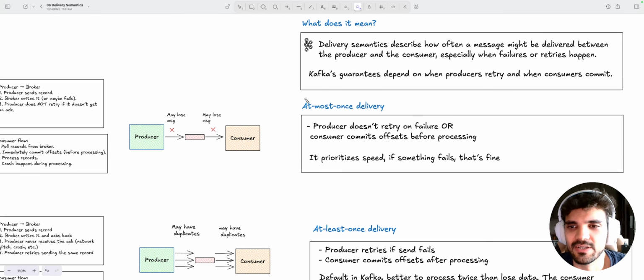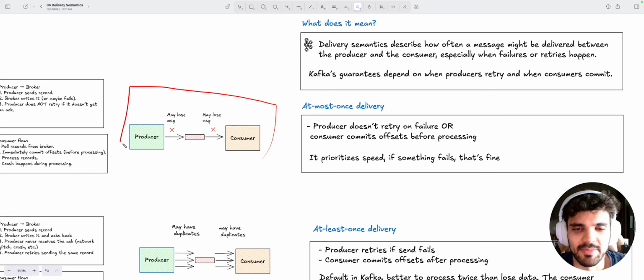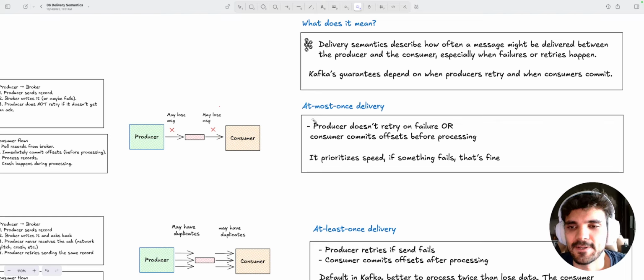The first one we're going to look into is at most once delivery. You can see in the image in the middle that the producer sends a message that may be lost, and when transmitted to the consumer, it also may be lost. At most once delivery happens when the producer does not retry on failure.